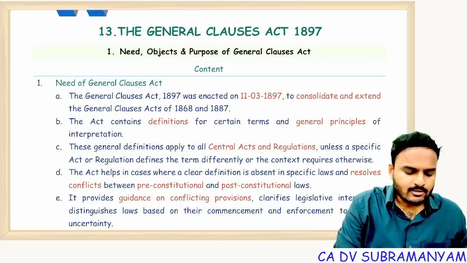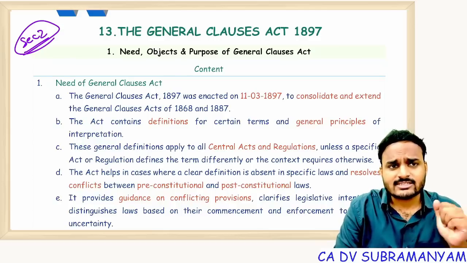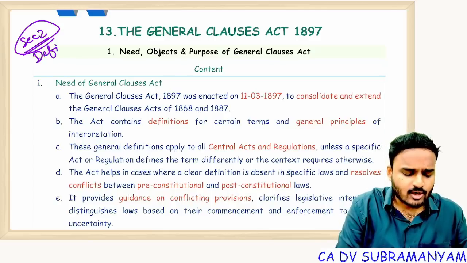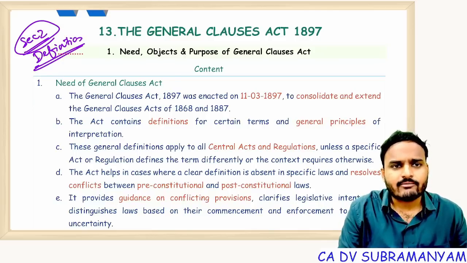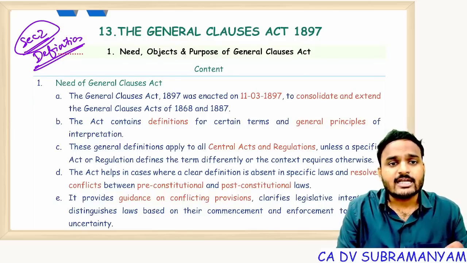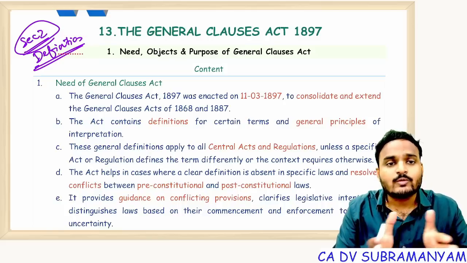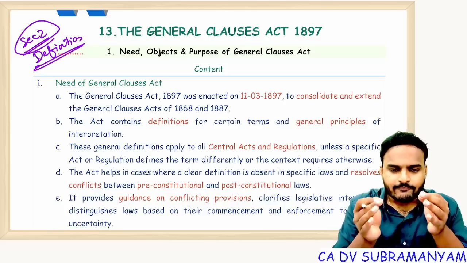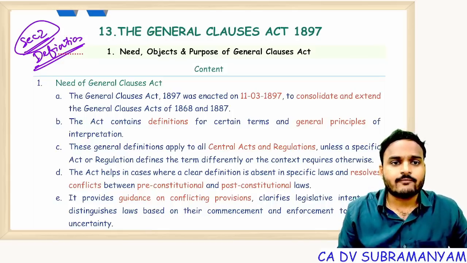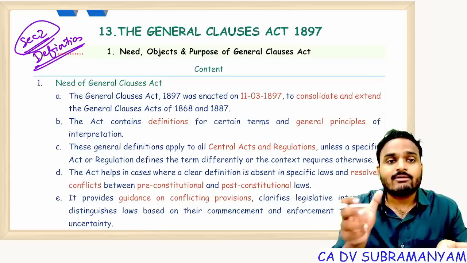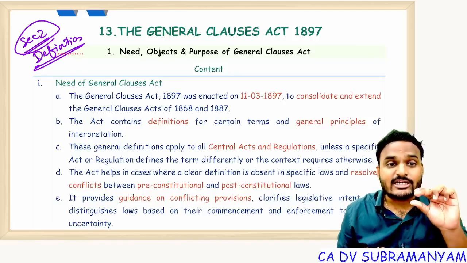First of all, tell me, what is the main objective of having section 2 in all the central acts? What is section 2? Definitions. So what is the objective of having definitions under section 2? What is the main reason of having definitions? Definitions define some technical words, which we use throughout the statute. So if we have a definition under section 2, we can avoid repetition of explaining those words wherever they occur. As a result, the language of the law can be reduced.